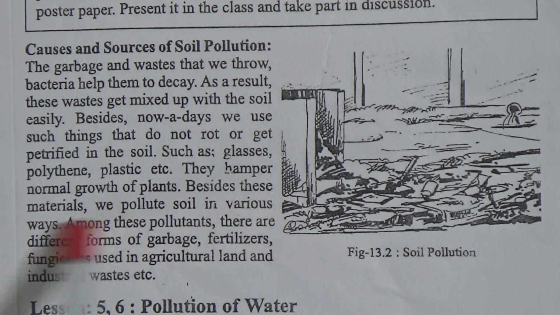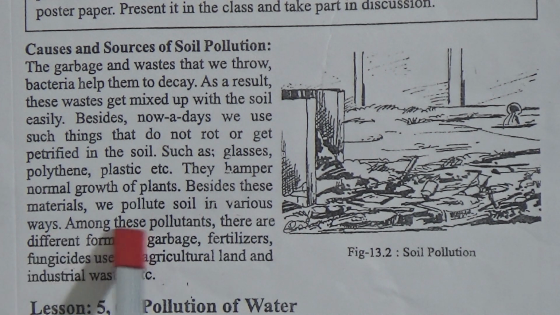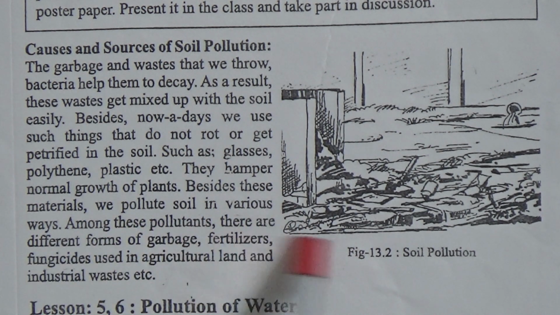Besides these materials, we pollute soil in various ways. Among these pollutants, there are different forms of garbage, fertilizers, fungicides used in agricultural land and industrial wastes, etc.